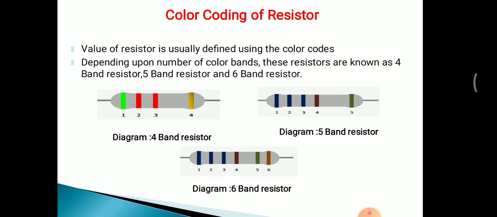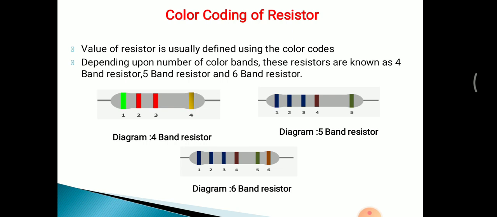Now this color coding of resistor means if there are some bands present on this resistor, from those bands we can find out the resistance value. So the value of a resistor is usually defined using color codes. Depending upon the number of color bands, these resistors are known as 4 band, 5 band and 6 band resistors. Usually commercially available resistors can have 4, 5 or 6 bands.